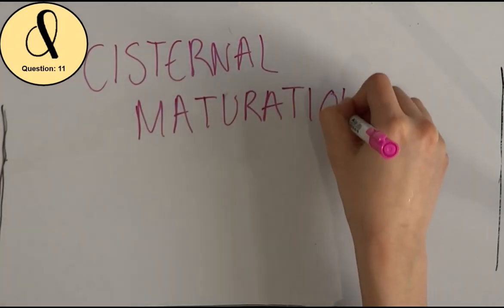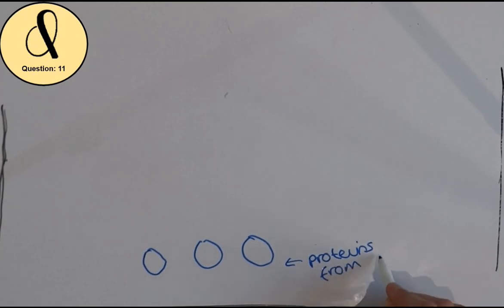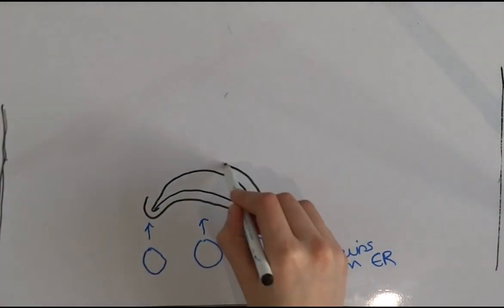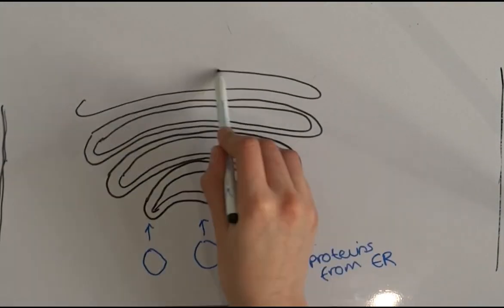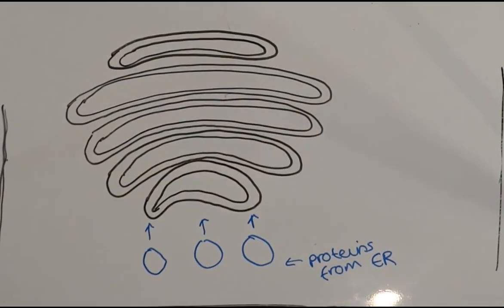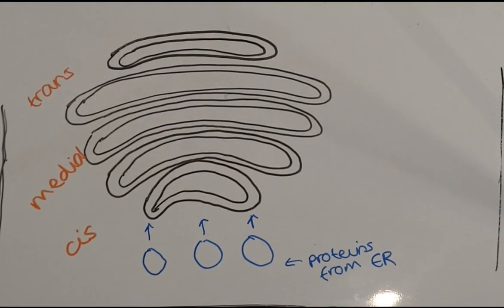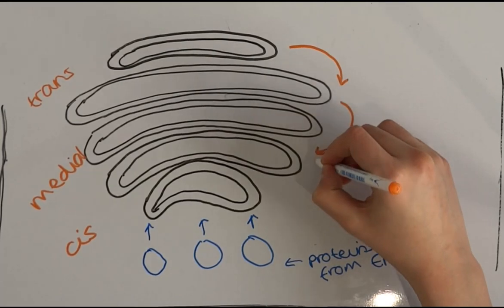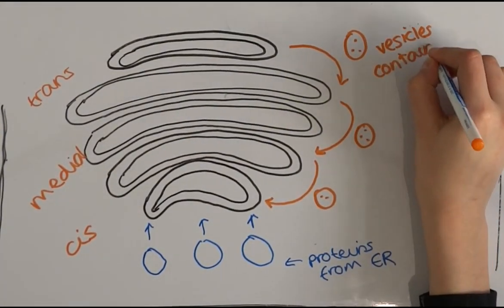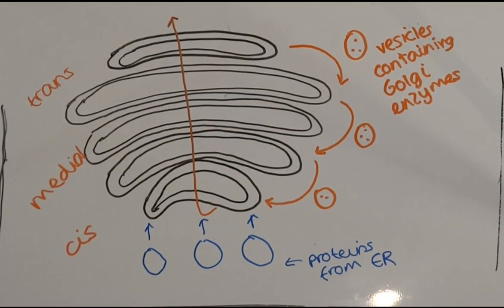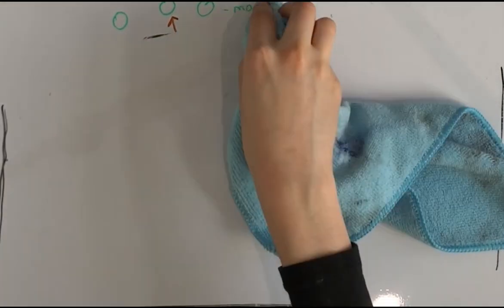The cisternal maturation model is dynamic and in basic terms depicts that the cisternae themselves are transient and have a constantly changing enzyme composition as they continuously vary from being in the cis to medial to trans cisternae state. Therefore, vesicles containing Golgi enzymes destined to modify the cargo proteins move in a retrograde direction, whilst the cargo proteins themselves remain in place within each newly forming cisternae.